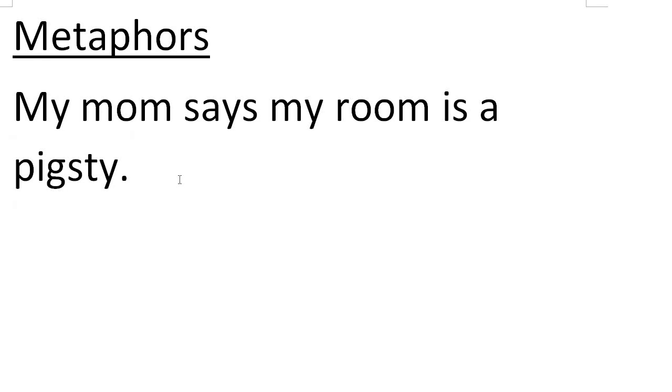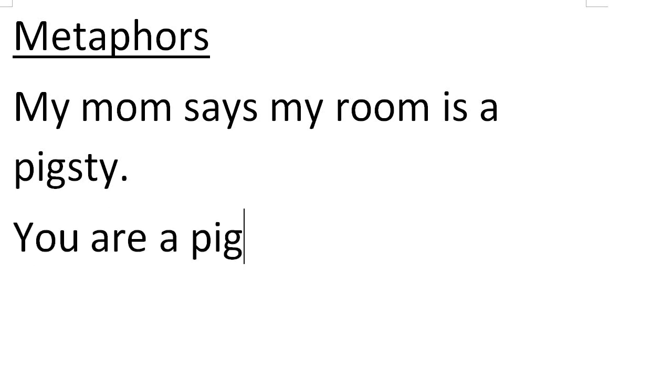Is there really a pigsty? No, what does she mean? She means your room is extremely dirty. Okay, right? It's the same when someone says, oh, you are a pig. It's an insult, but it's also a metaphor, right? They don't mean you're actually the animal pig. They just mean you have those characteristics of a pig, right?